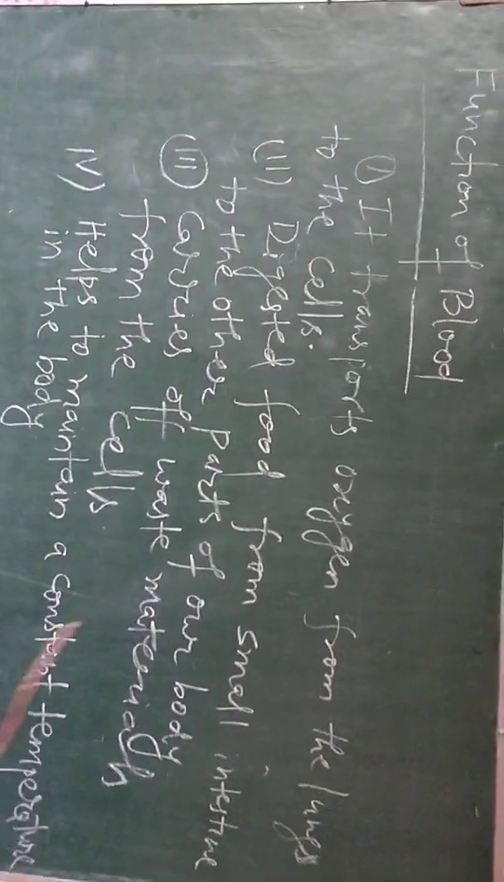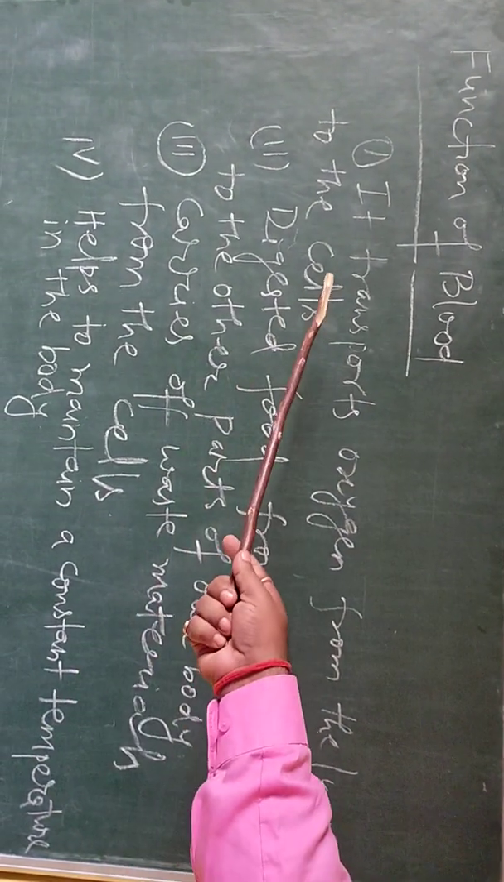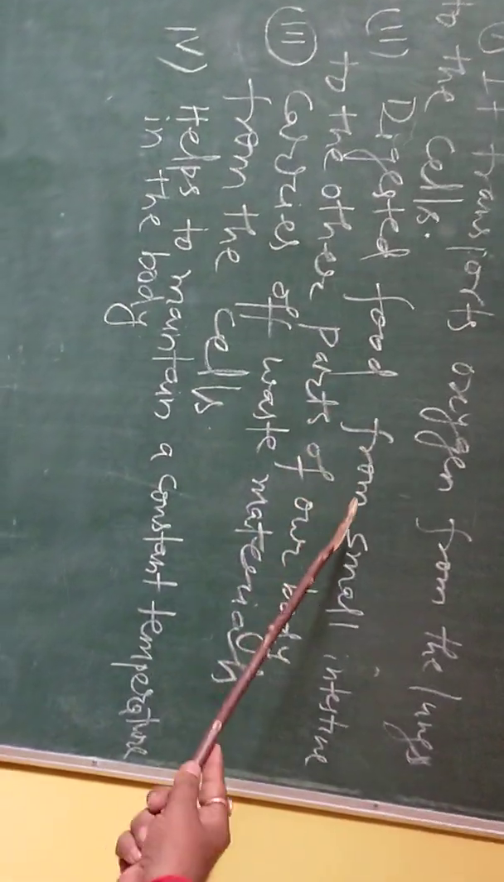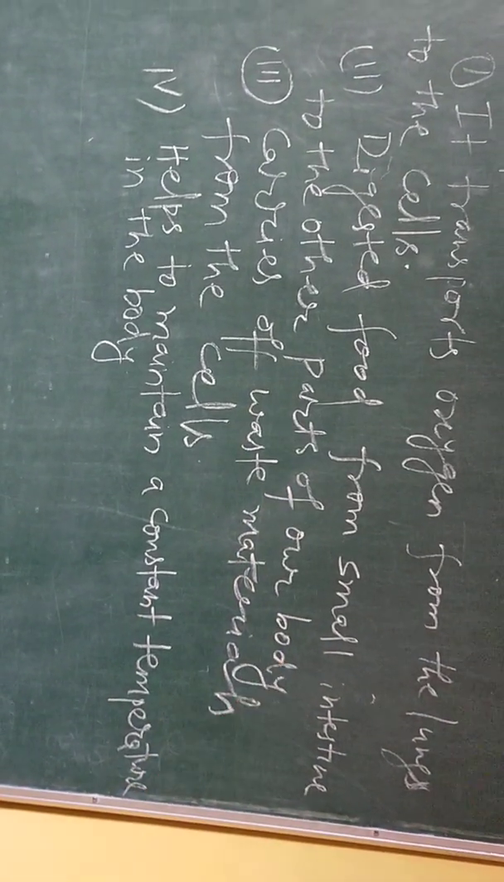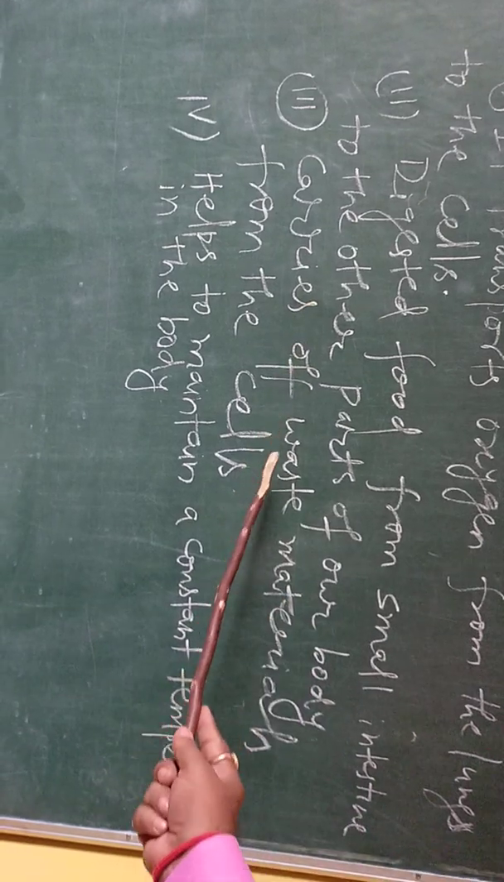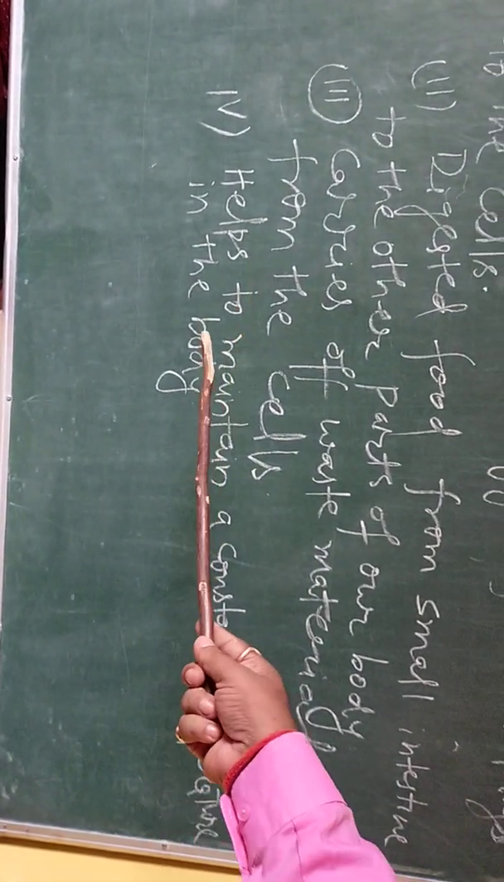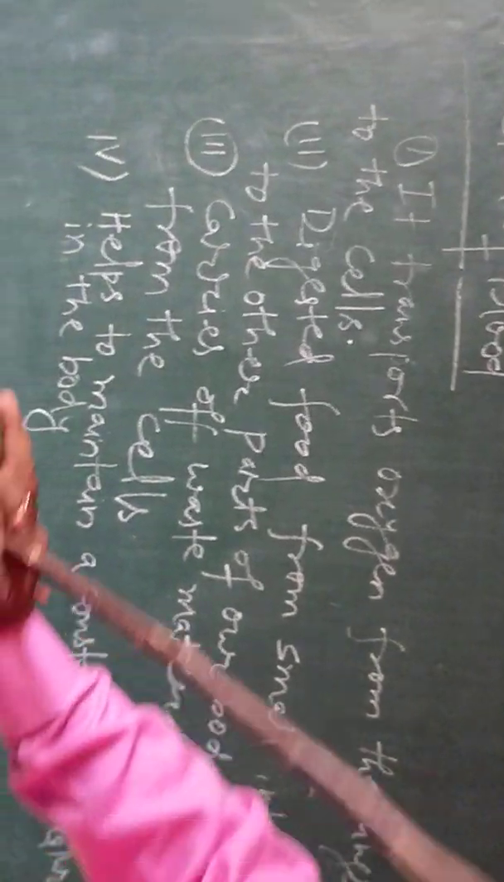Now we can discuss the function of blood. It transports oxygen from the lungs to the cells, and digested food from the small intestine to the other parts of our body. It carries off waste materials from the cells. It also helps to maintain a constant temperature in the body. These are the different functions of the blood.